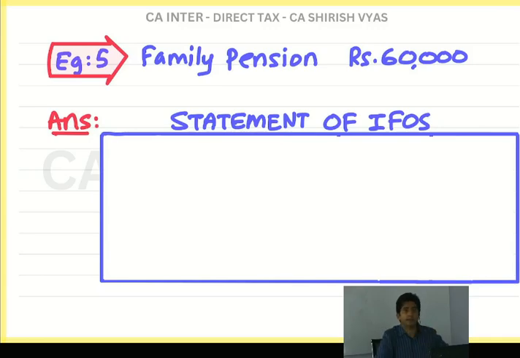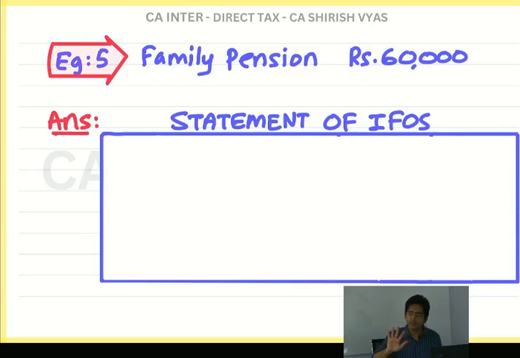1/3 will be deducted. Why the word deduction? Because government is thinking that the poor wife has to manage the children. Although she is getting pension of her husband's death, she has to manage children and so many expenses are there. So considering that burden of the family, they are using the word deduction. But how much? 1/3. So what was my example? 3 lakhs. So 1/3 means 1 lakh. But here maximum 15,000 only will be deducted.